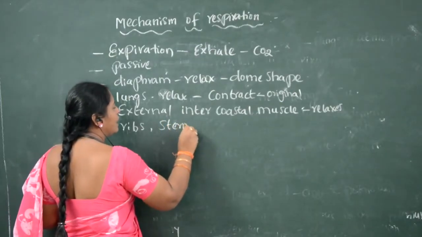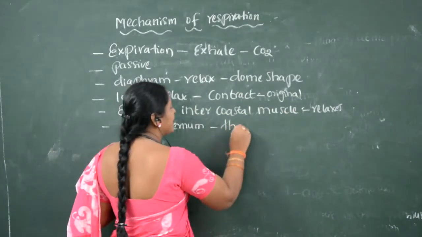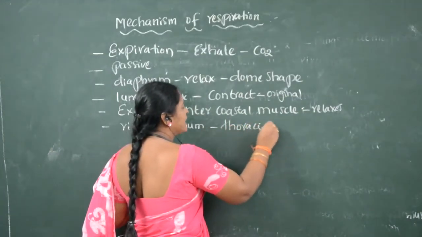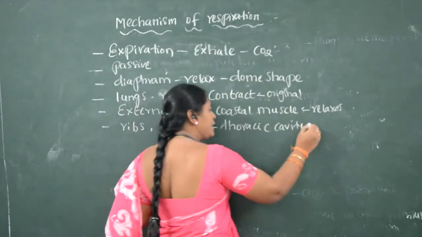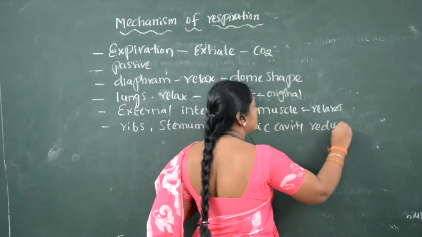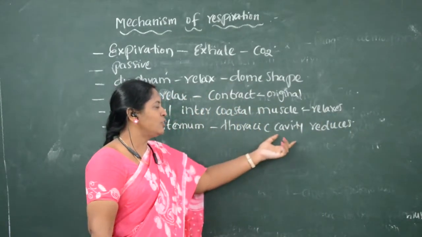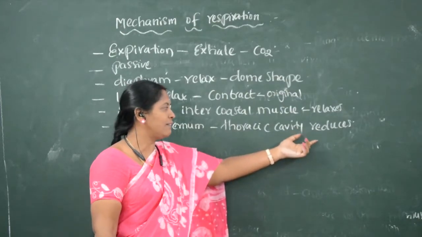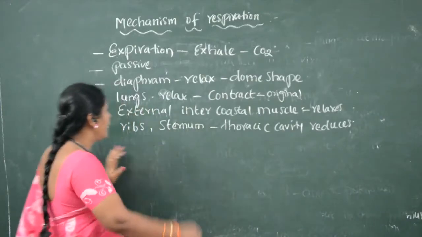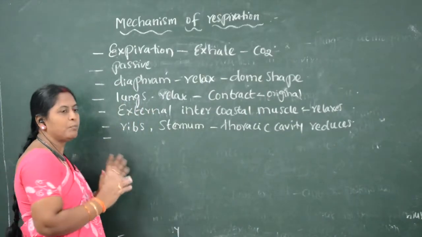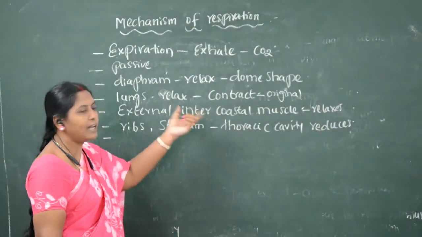Sternum comes to the normal position so that the thoracic cavity reduces in size. Because of this reduction, the lungs come to the normal position and pressure is exerted inside the lungs.